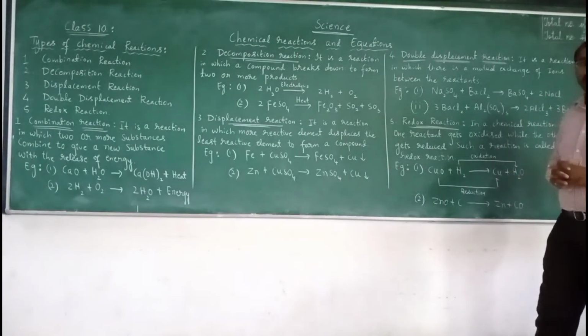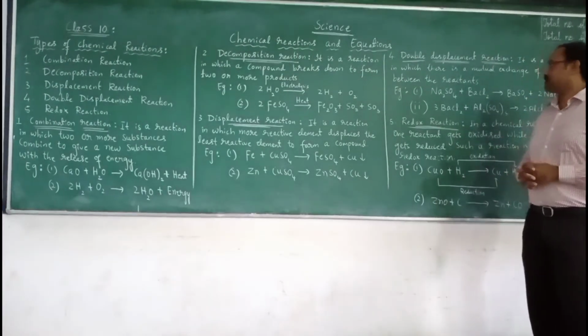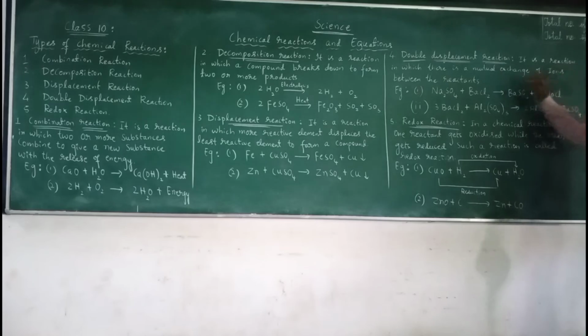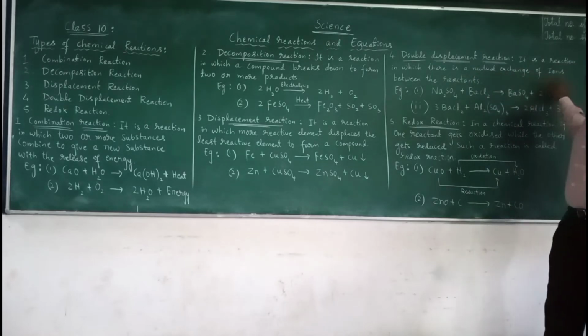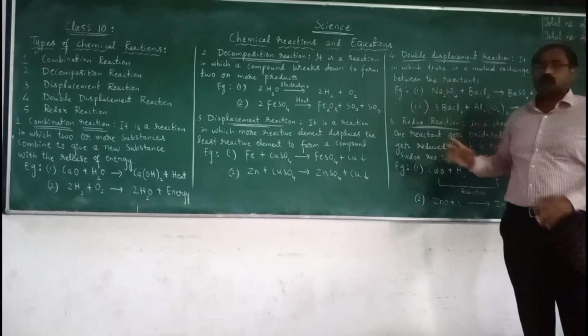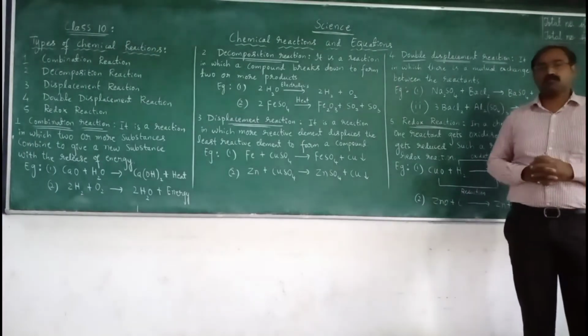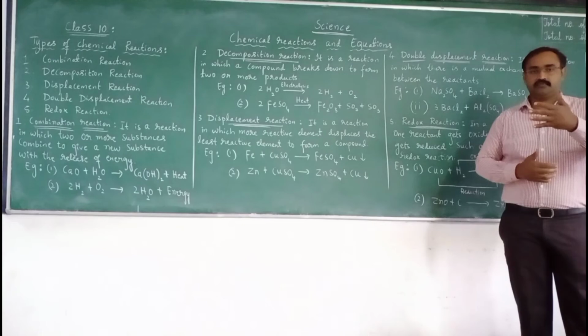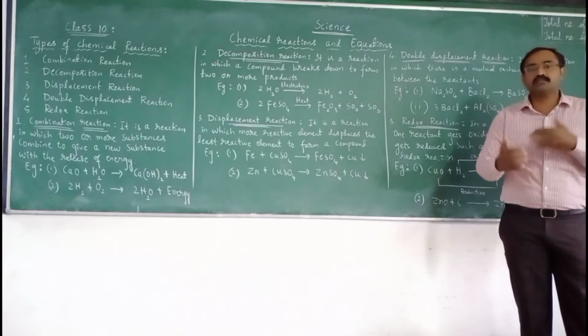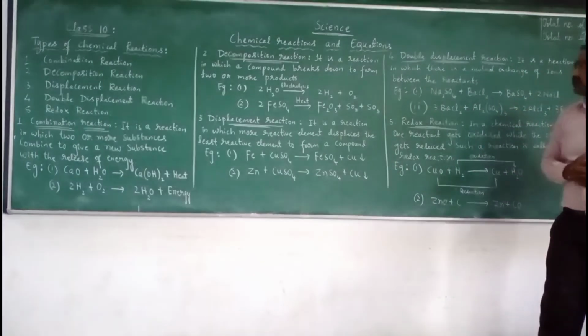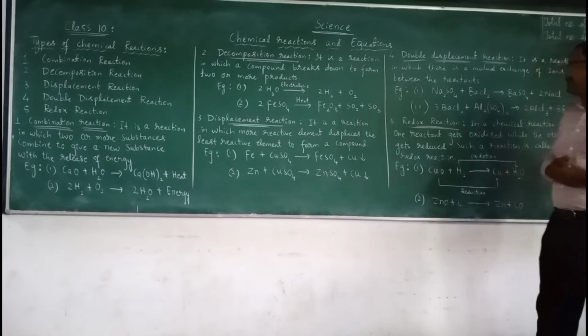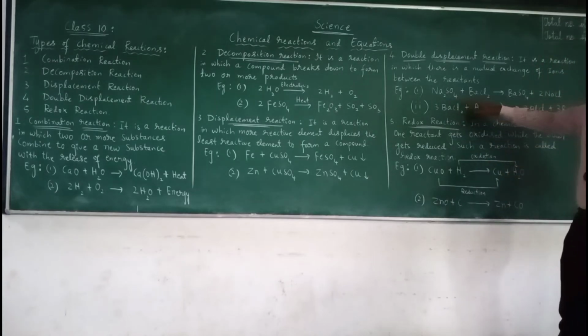So what is this double displacement reaction? It is a reaction in which there is a mutual exchange of ions between the reactants. Mutual exchange, so give and take. For example, sodium sulfate and barium chloride.